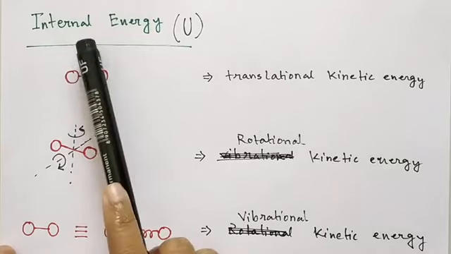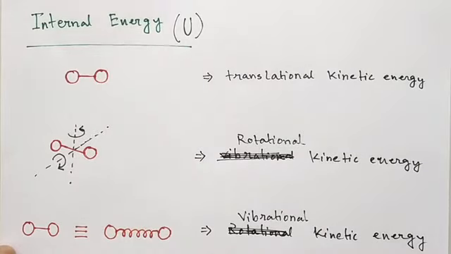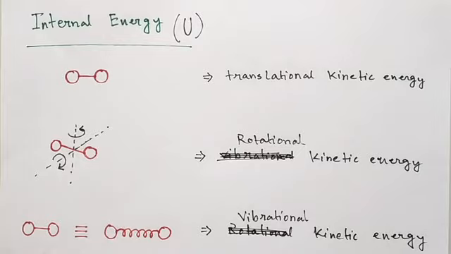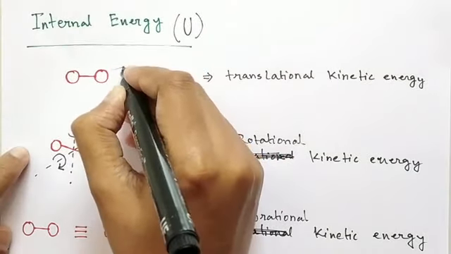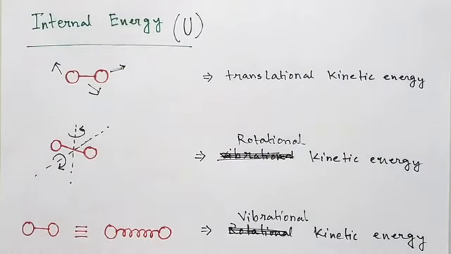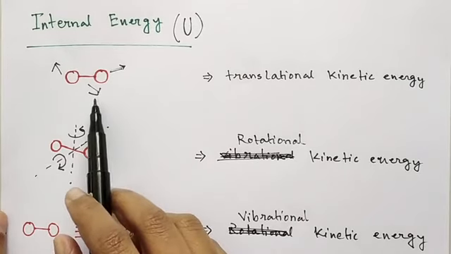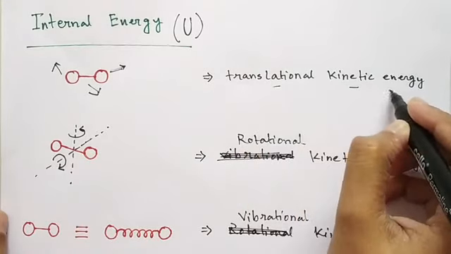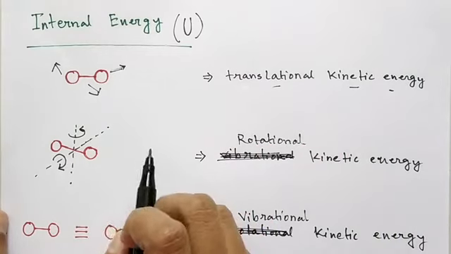So now we'll discuss the internal energy, which is denoted by capital U. We know that for a gaseous system, the gas molecules can move in any direction in a straight line. For example, suppose in this case the gas molecule is a diatomic gas molecule. But whether it is a monoatomic, diatomic, triatomic or polyatomic gas molecule, they all can move in a straight line and in any direction. So it has translational motion, and some translational kinetic energy associated with the translational mode of motion.